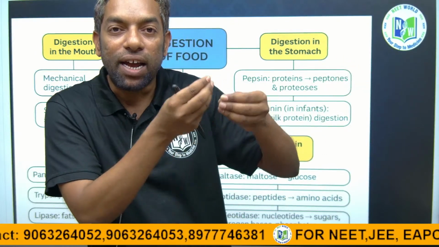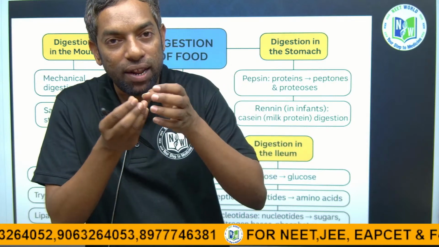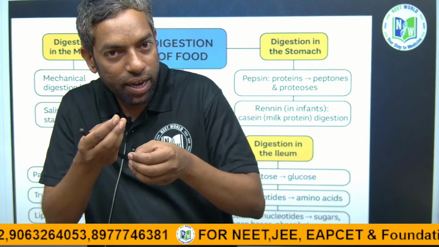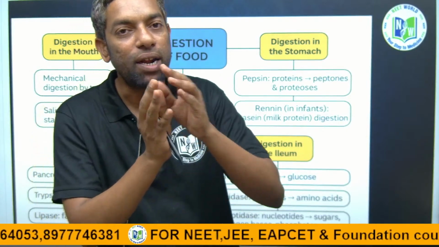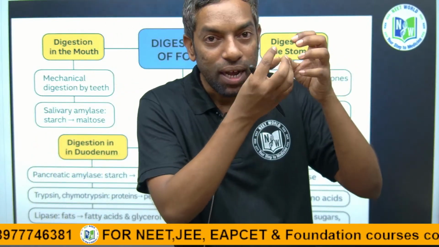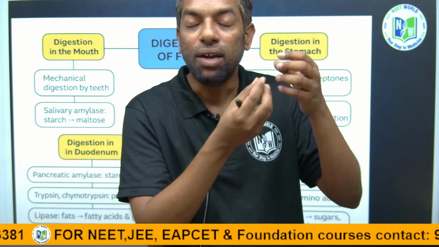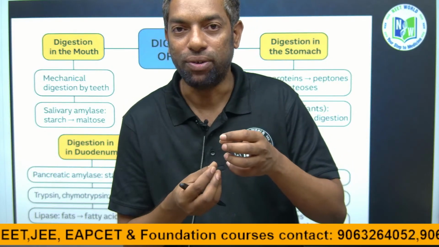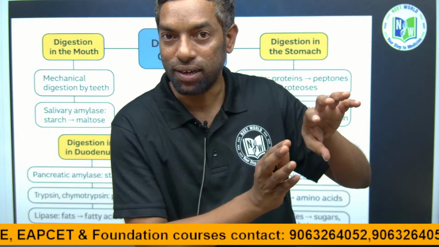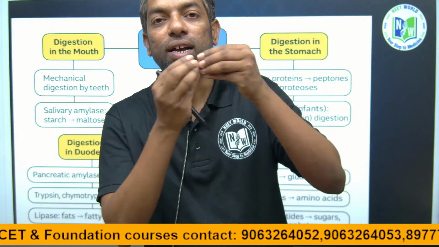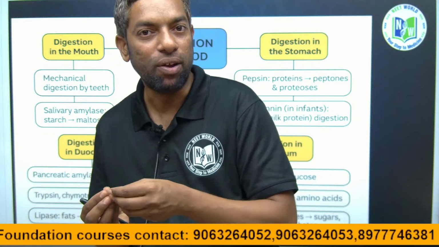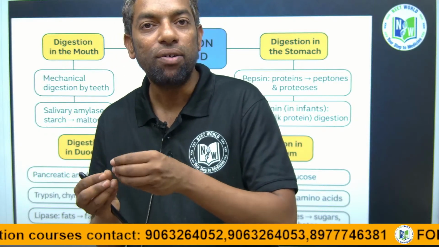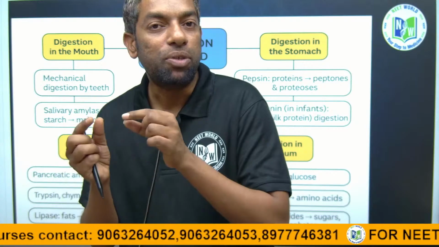Now, where can the digested food be absorbed? Digestion means the macromolecules, the bigger food molecules, are broken into small molecules, that is, macromolecules converted into micromolecules, broken down up to the absorption level.